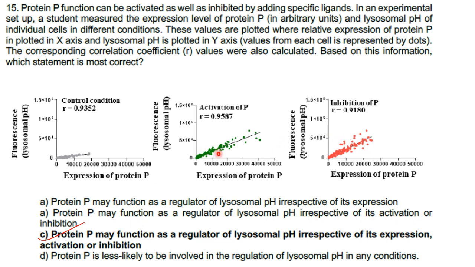As per these two graphs I already explained, it is also correct. Protein P may function as a regulator of lysosomal pH irrespective of its expression, activation or inhibition. That statement is more correct. Protein P is less likely to be involved in the regulation of lysosomal pH. So the D statement is not correct.